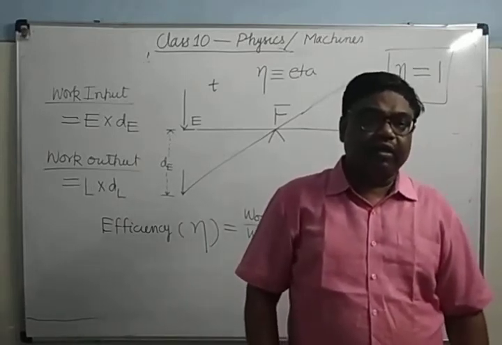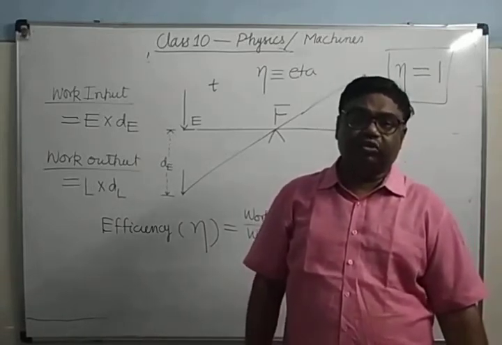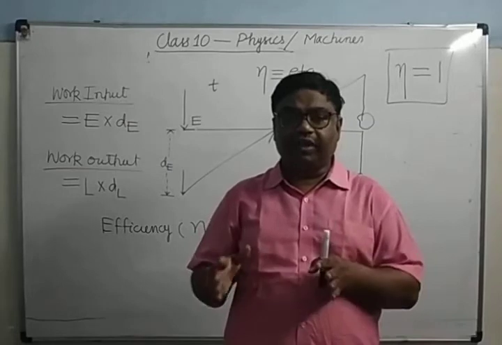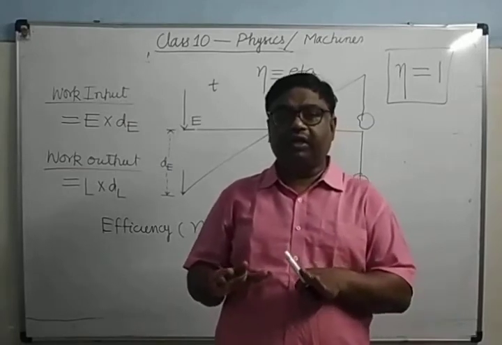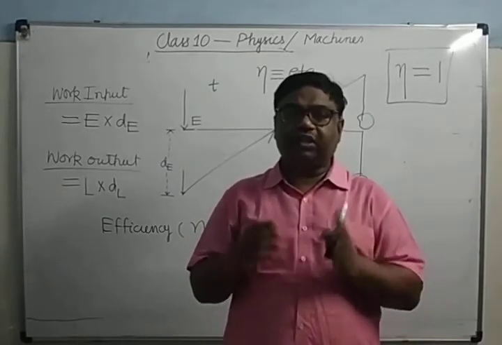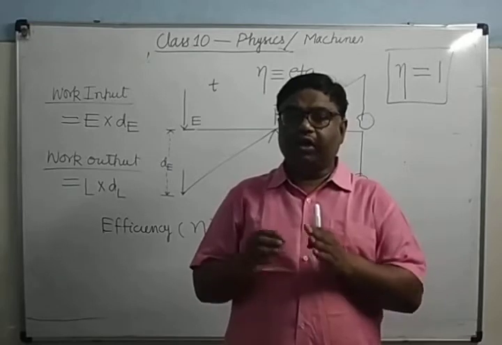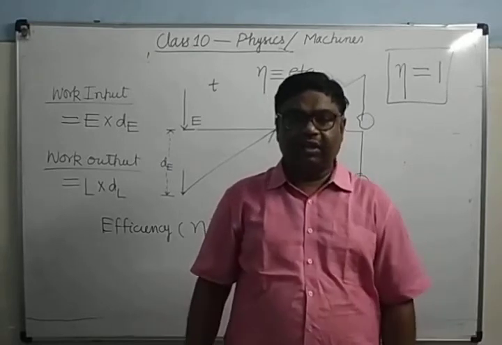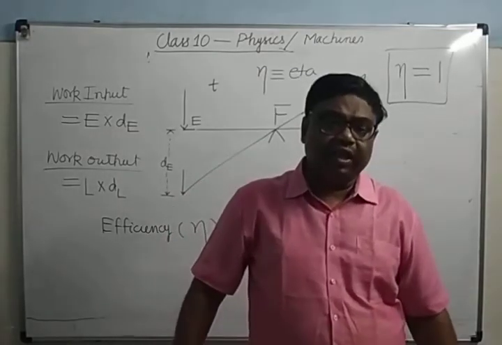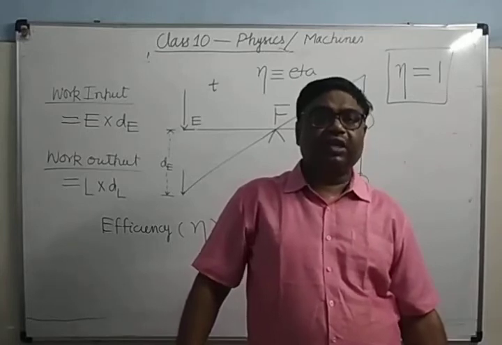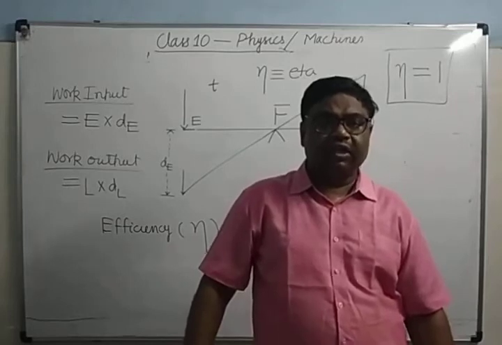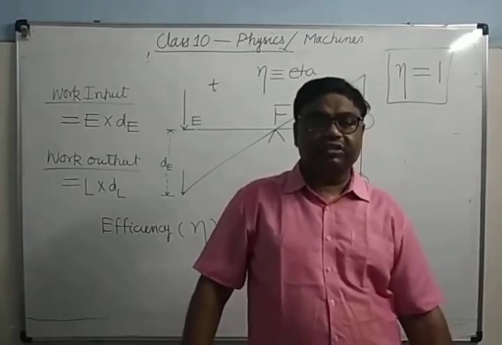And what will be the characteristics of an ideal machine? So you see here, its movable parts should be weightless, so that no energy is spent in moving the movable parts. Number 2, there should be no friction between the movable parts, so that no energy is wasted in overcoming the friction. Is it clear? And number 3, if there is any rope, then that rope should be perfectly elastic. Is it clear? As we know, a perfectly elastic string is not possible.